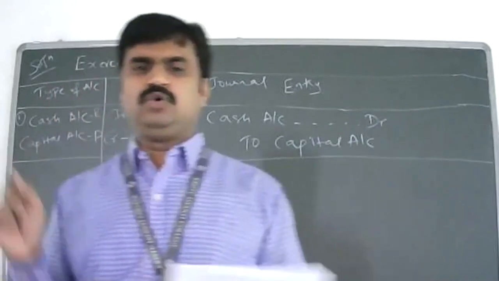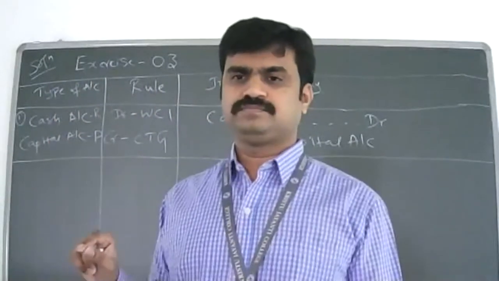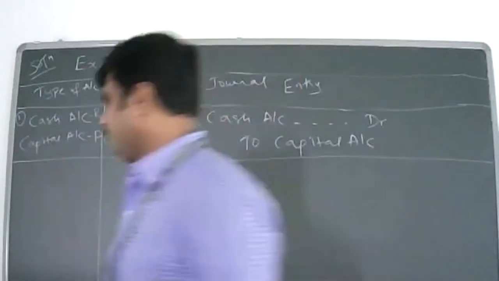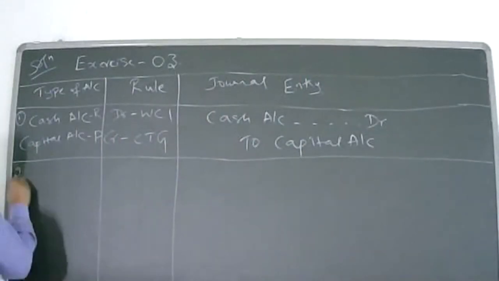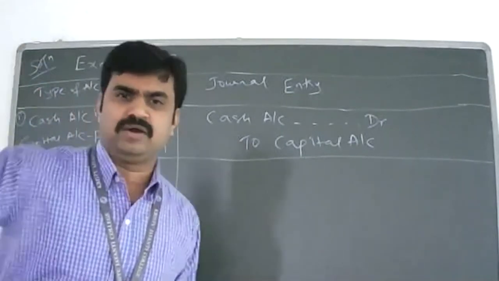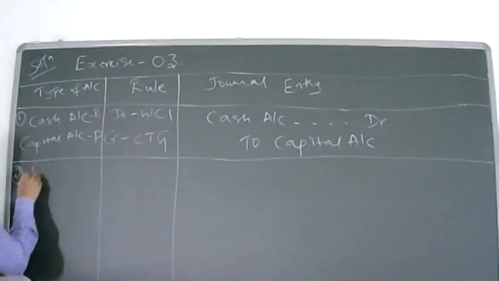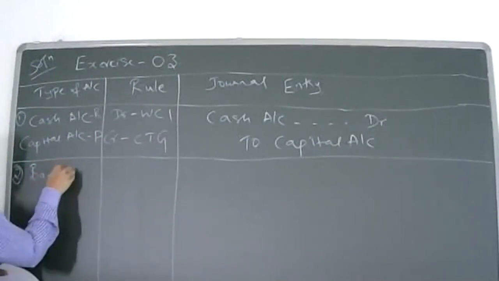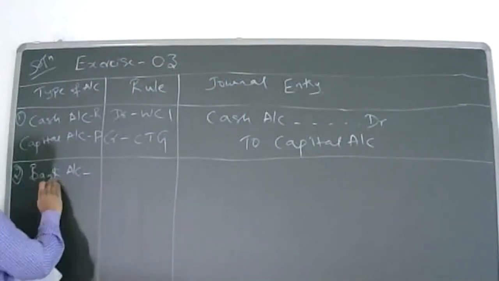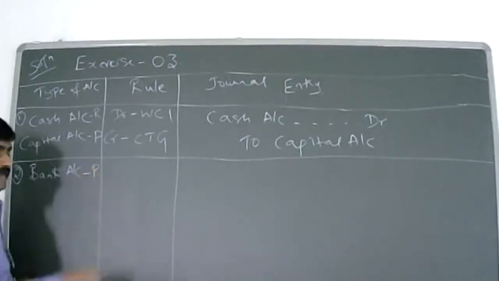So now tell me, which are the 2 accounts you can see in the transaction? Bank account and cash account. Bank account, all of you are seeing that bank account is visible. The moment I read the transaction, I can see, okay, bank account is there. So write bank account. And bank account is what? Personal, real, nominal? Personal.